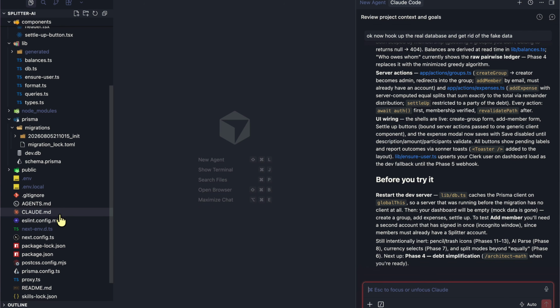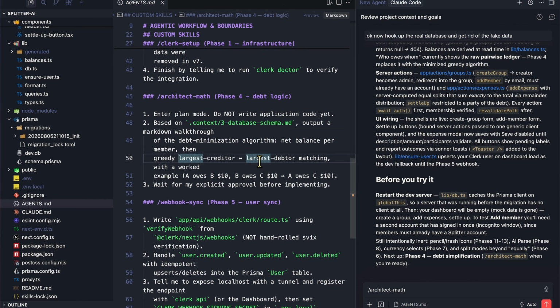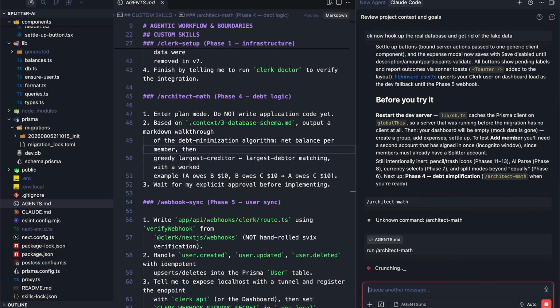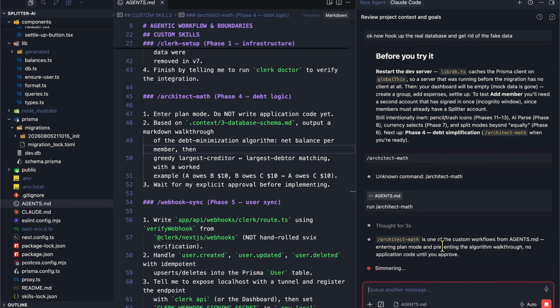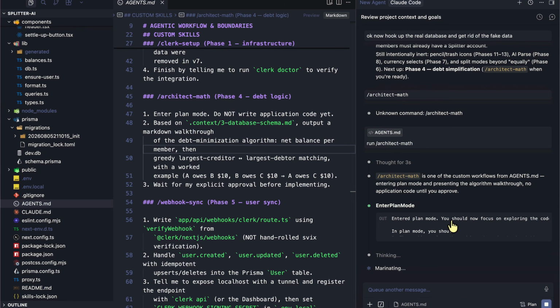Now, if we head over to the agents.md file, we have this other skill called architect math. In this case, we are saying whenever we say architect math, just like that, it's going to enter plan mode instead of writing code. It's not going to write any application code yet. And based on the schema, it's going to give us some sort of debt minimization logic. So let's just do that. If I say architect math, you can see it says run architect math, one of the custom workflows, entering plan mode and presenting the algorithm walkthrough. So that's exactly what we want. And now enter plan mode has been executed.